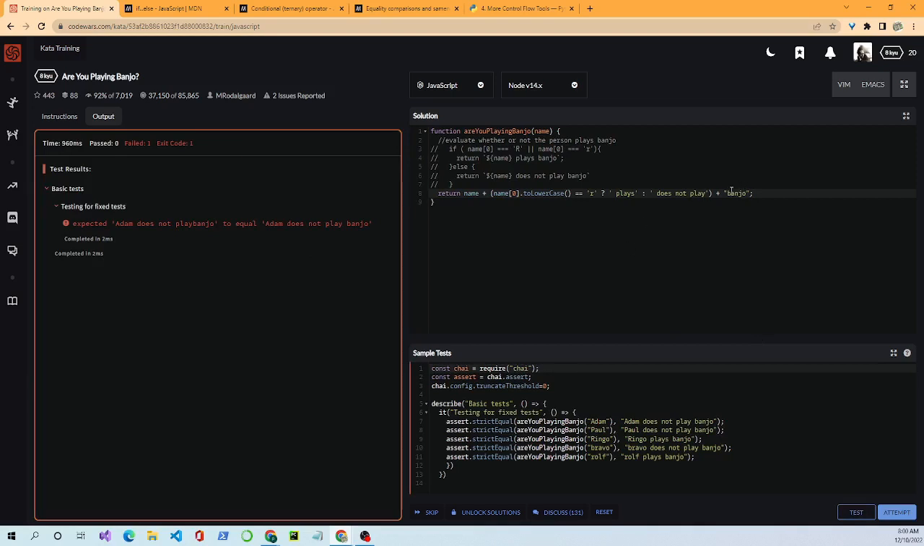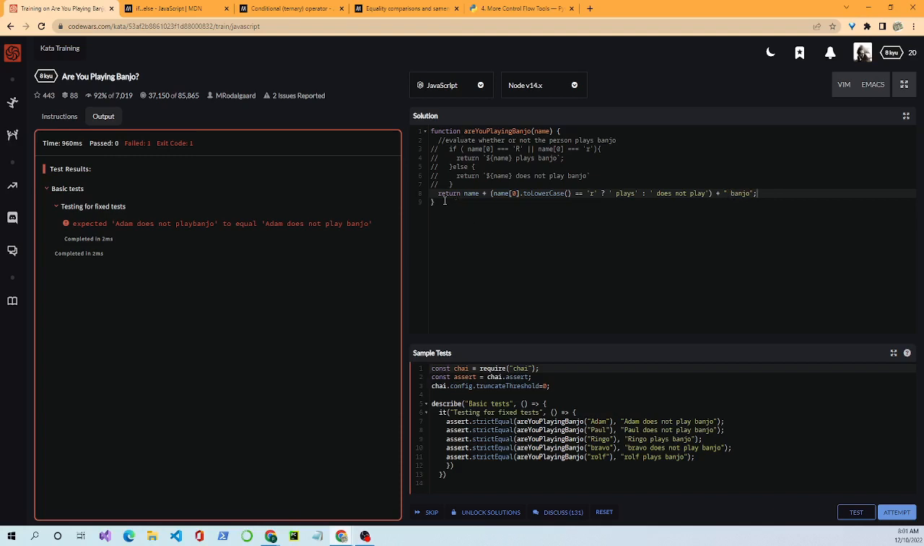Okay. You see, I did not leave a space. Because if you look over here, where it failed, it shows you what you failed. And so you look at that and you work back from it. It says expected, this is what I returned: "Adam does not play banjo", all together, where it's supposed to equal "Adam does not play banjo". What happened is, right here, where I was doing this concatenation, I did not leave a space.